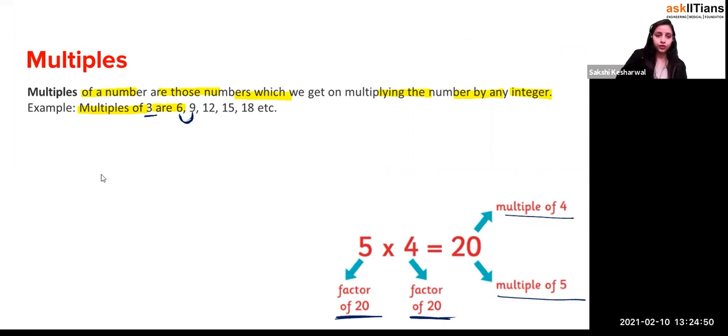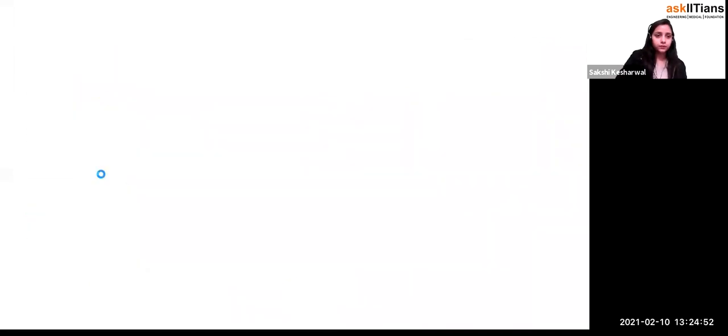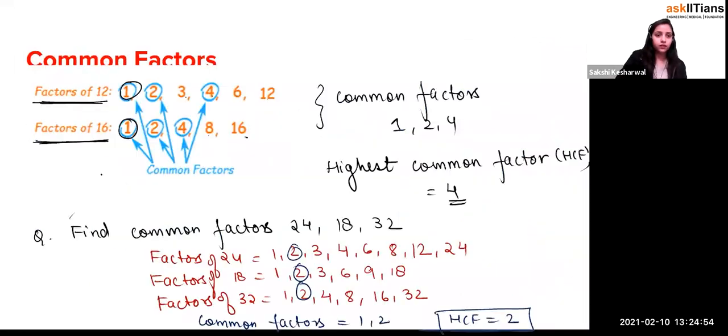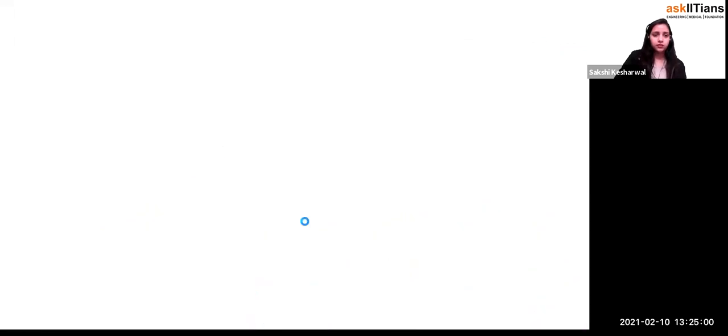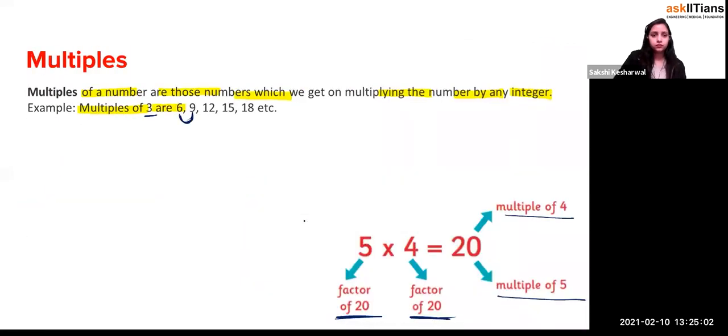So if you're going to multiply any two factors, let's take an example over here. Just see. So it says that multiples are those numbers you get by multiplying with any number, right? So if I write multiples of 5, what will the multiples of 5 be?